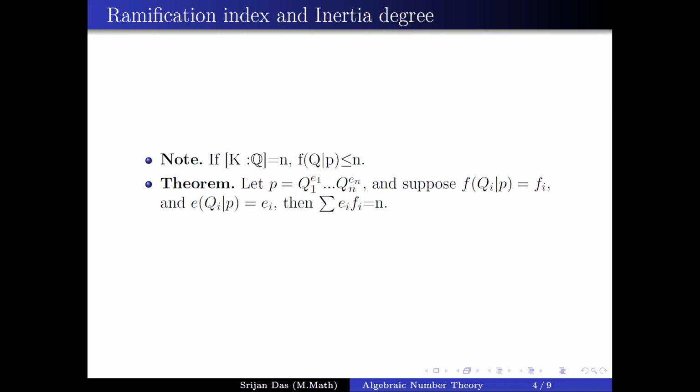And as you have seen, we define f by the inertia degree. Suppose f(q_i, p) is f_i and e(q_i, p) is e_i. Then you will always have the summation of e_i f_i equal to n, where n is just the degree of the extension. Like you take K over Q, the degree of the extension is n.